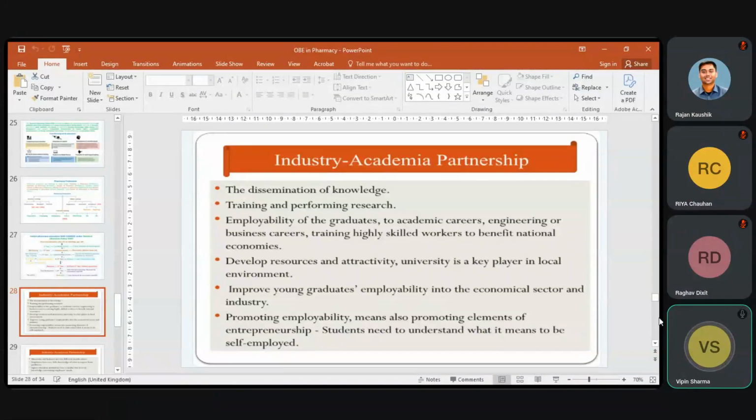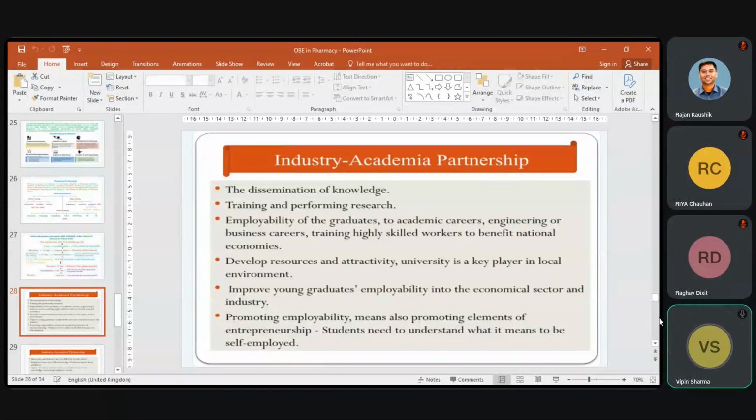So it is a good opportunity for those institutions that are available in Uttarakhand, because in Uttarakhand number of schools are available. So we should take good initiative for partnership with different industries. We can provide good manpower to the industries, and industries can provide good opportunities to our students. So it will be a mutual benefit of both of the industries as well as of academic institution.